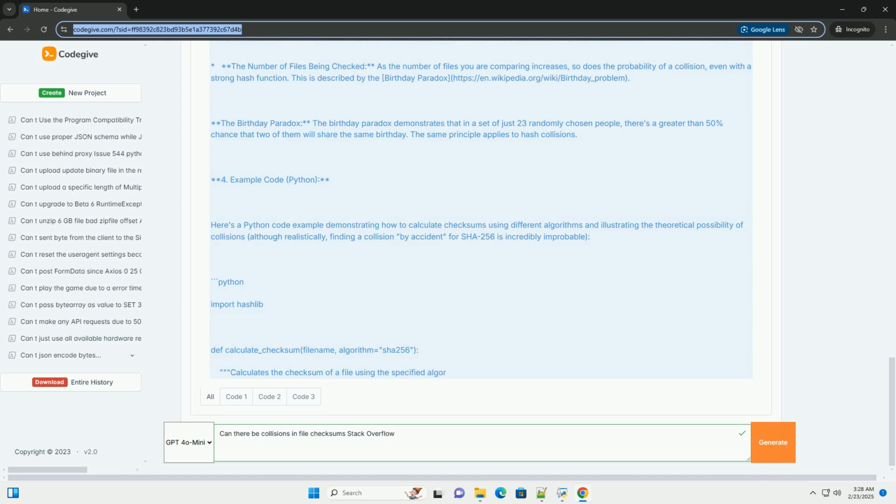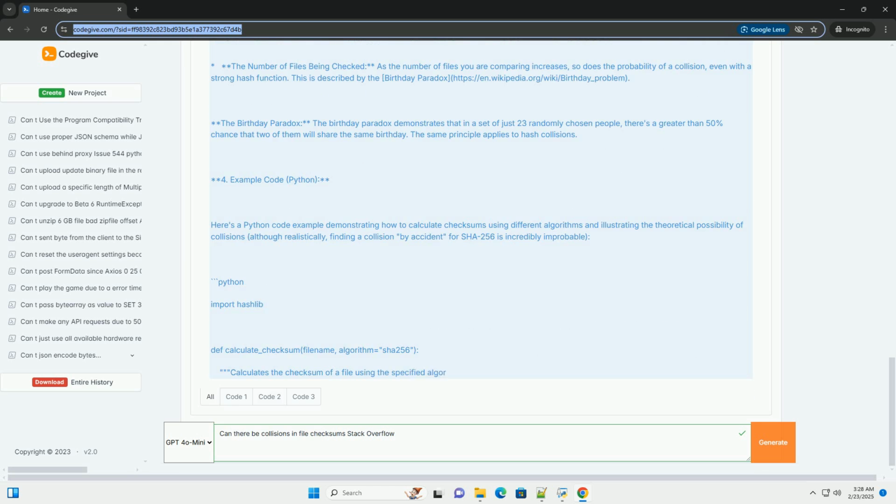Combining checksums: in extremely sensitive scenarios, you might consider using multiple hash functions, for example SHA-256 and SHA-512, and comparing both values. The likelihood of a collision across multiple independent hash functions is significantly lower. However, this increases computational cost.